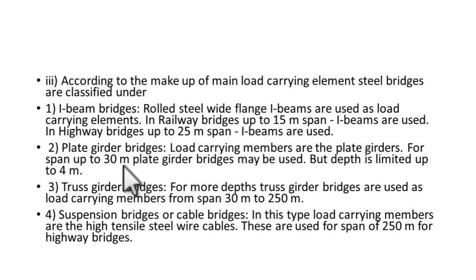Plate girder bridges are used when the span is up to 30 meter and the depth is limited to 4 meter. Truss girder bridges are used from 30 meter to 250 meter. For larger spans, you use truss girder bridges because they are economical. Then there are suspension bridges or cable bridges. In this type of bridge, the load carrying members are high tensile steel cable wires. One such bridge is the hanging bridge at Kota. These are used for spans of 250 meter or higher.